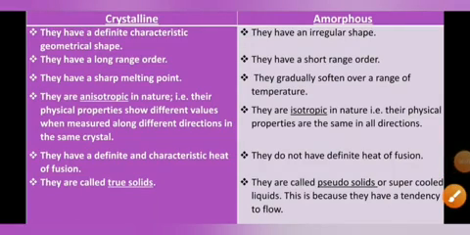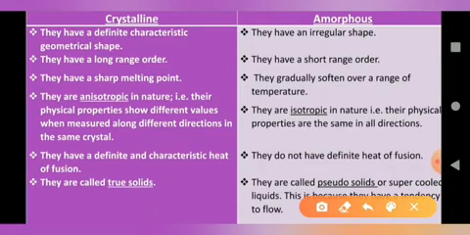Come to the fourth point of difference between crystalline and amorphous. A very important concept in the difference is that crystalline solids are anisotropic in nature, and amorphous solids are isotropic in nature. Then, what is the meaning of anisotropic and isotropic?